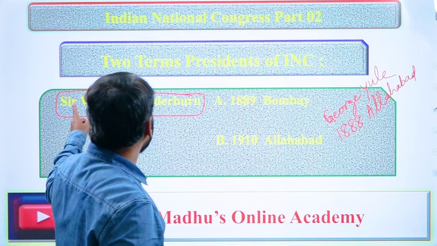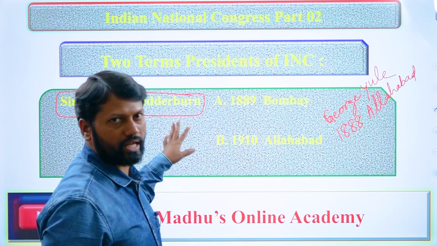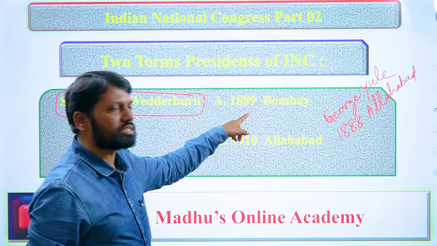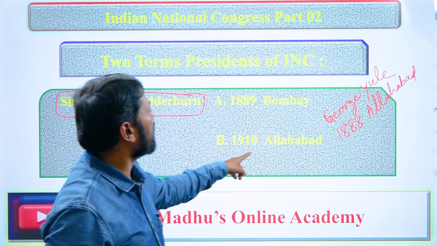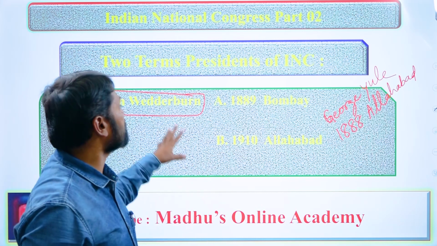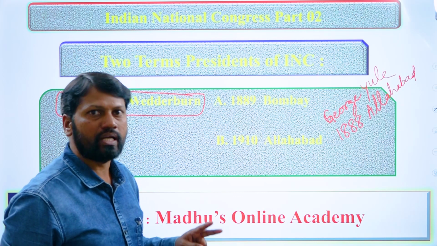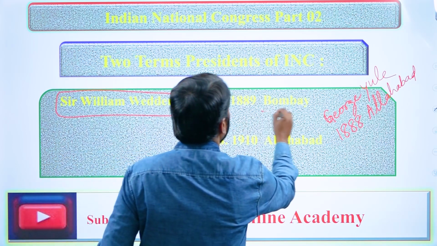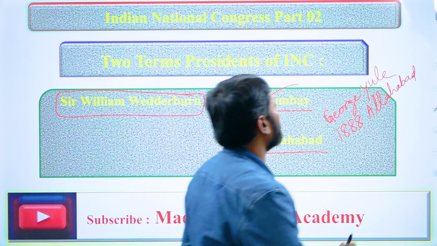Coming to Sir William Wedderburn, he was the second English president of Indian National Congress sessions. But one more time, apart from the Bombay 1889 session, he also served as the president of INC at the Allahabad session held in the year 1910. So he was the first English president who served two times, at Bombay in 1889 as well as Allahabad in 1910. You have to remember, right?